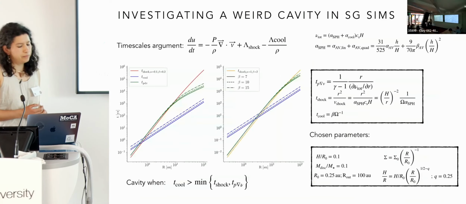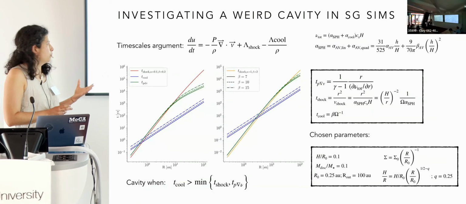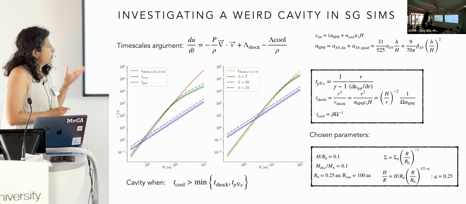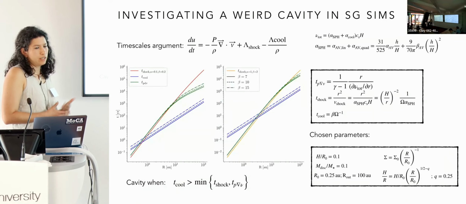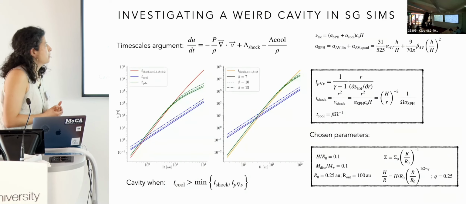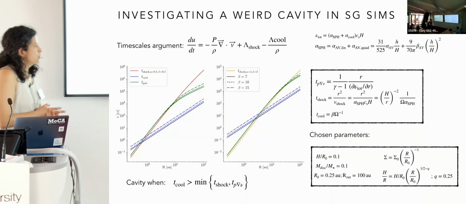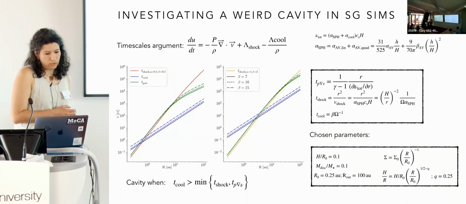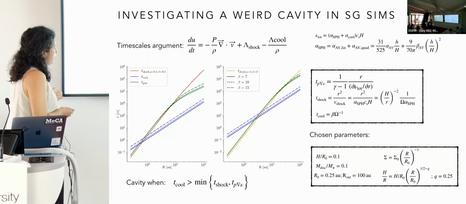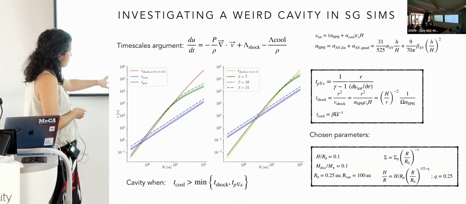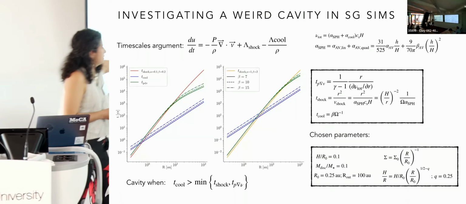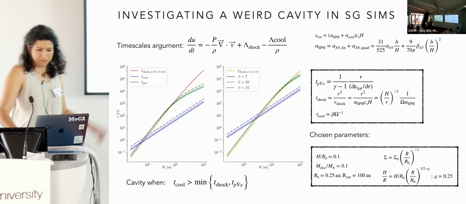And also we performed a timescales argument. So we decided to check how the timescales involved in the heating process of the disk compare with each other. We have a timescale due to the PdV, a timescale due to the shock, and a timescale due to cooling. And we find that the cavity opens when the cooling timescale is larger than the minimum between the timescale related to the shock and the PdV. So in this region, the cavity opens.